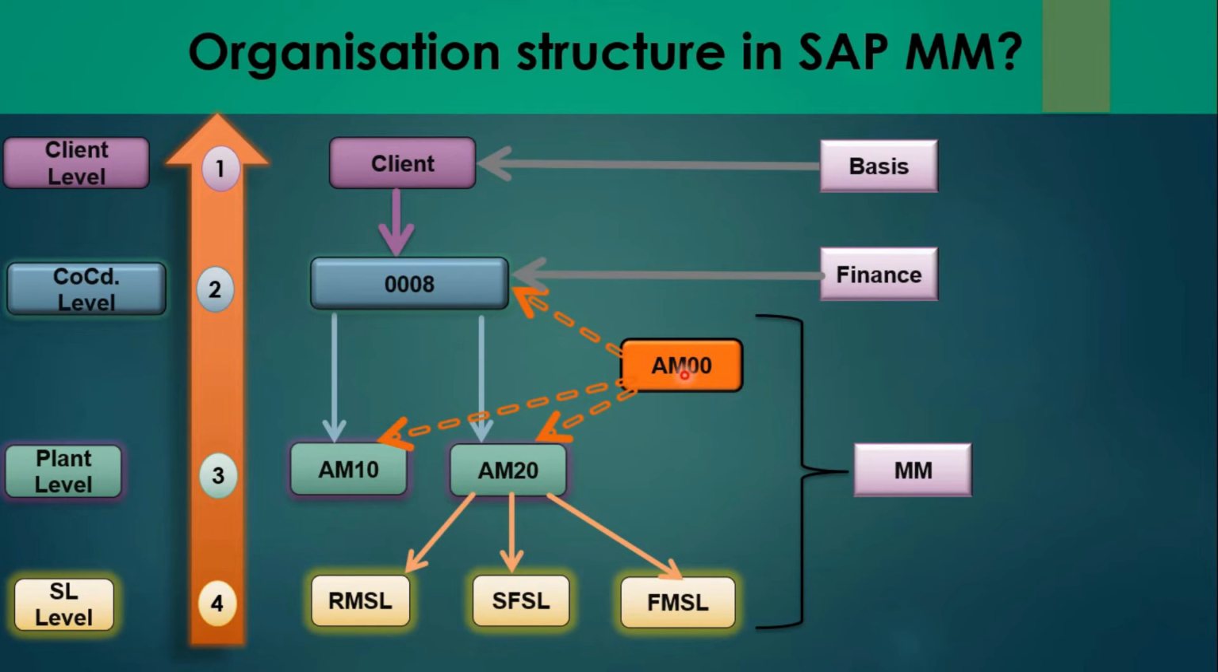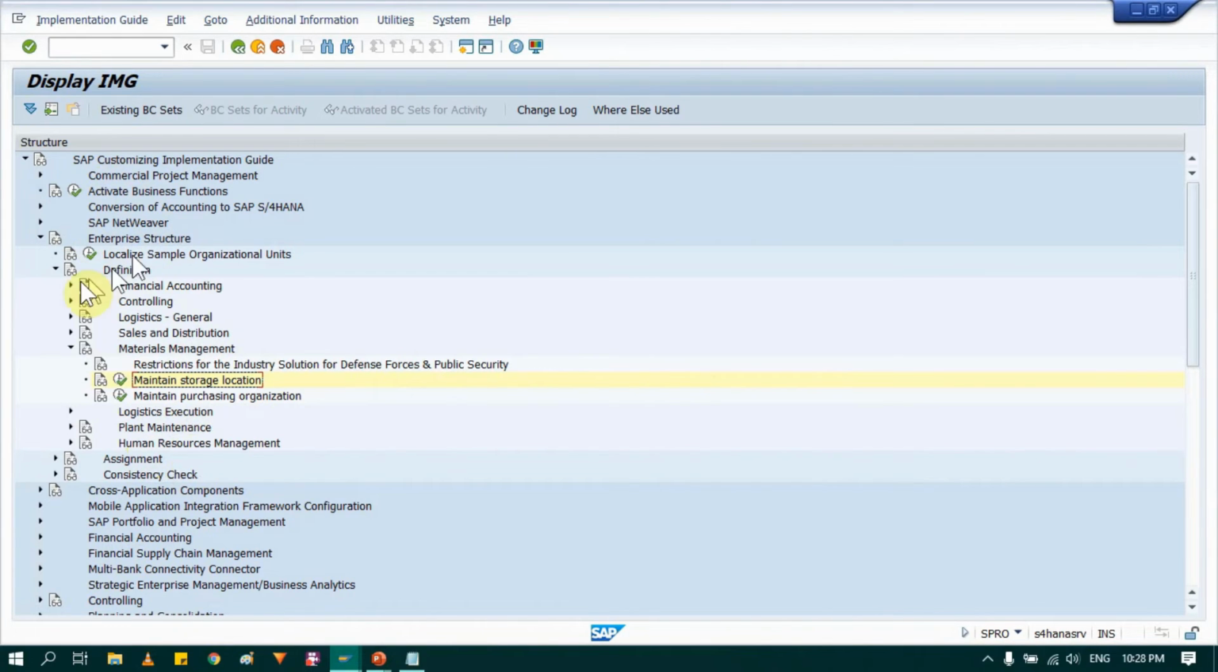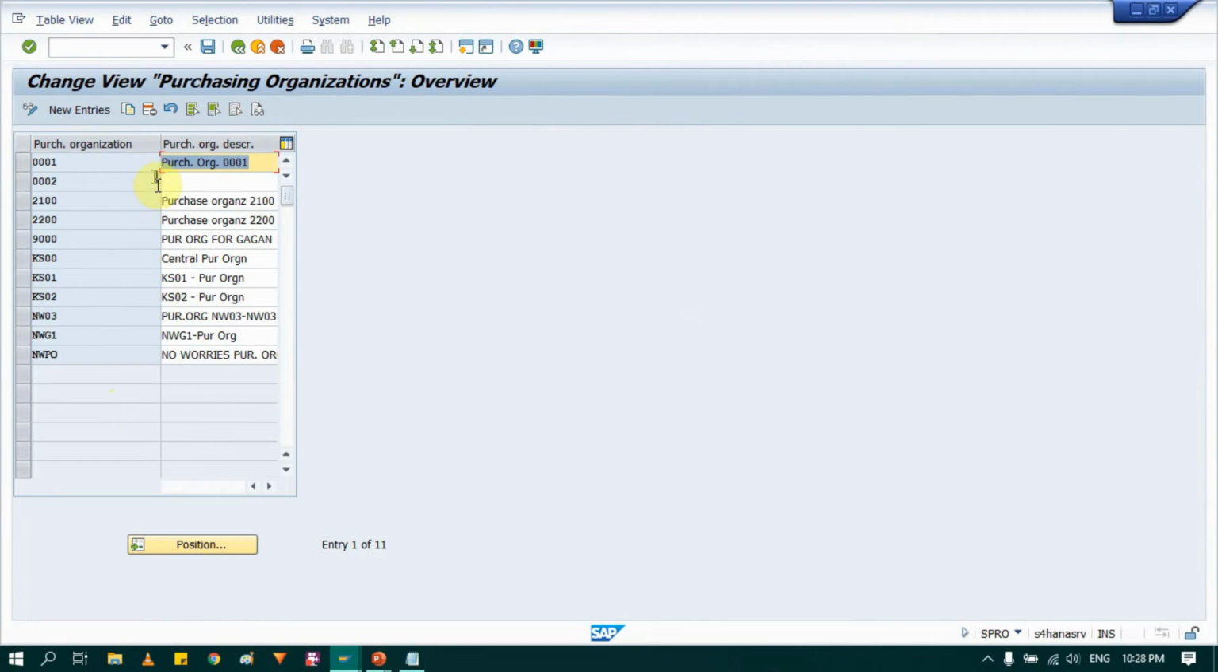Let's say I'm maintaining AM00 purchasing organization. So again, you may go again to the starting and again come to through SPRO, then enterprise structure, define, then material management, and now this option maintain purchasing organization. So just execute it. Here it's very straight. You will see just two columns. So we just have to click on new entry.